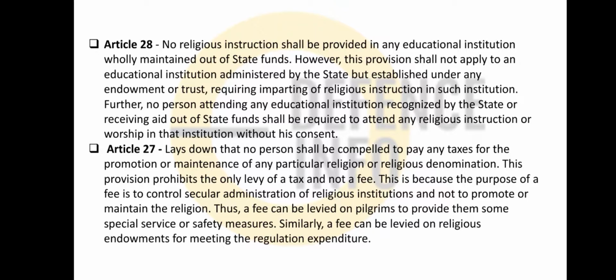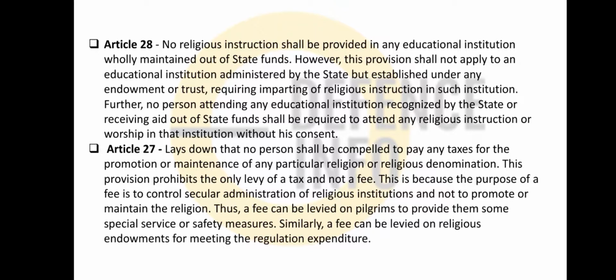This is because the purpose of a fee is controlled by secular administration of religious institutions, not to promote or maintain the religion. A fee can be levied on the pilgrims to provide them some special services or safety measures. And similarly, a fee cannot be laid on religious endowment for meeting regular expenditure.